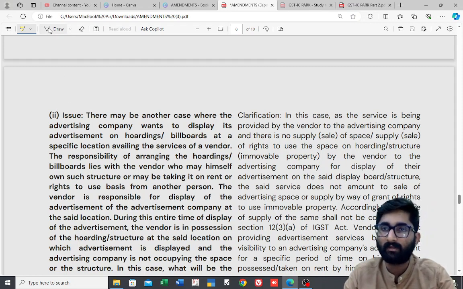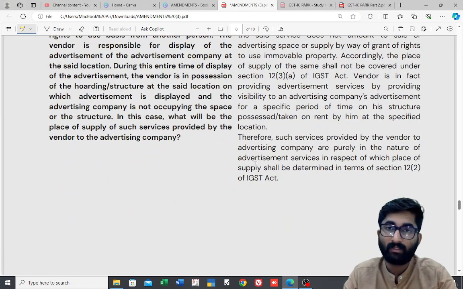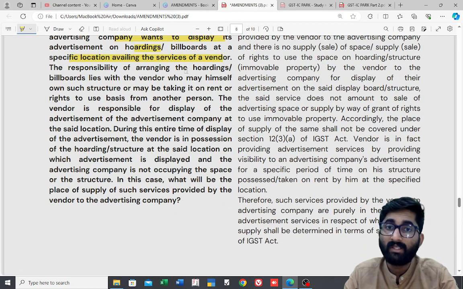Issue. What is the issue now? There may be another case where the advertising company wants to display its advertisement on hoardings, billboards at a specific location availing the services of a vendor. The responsibility of arranging the hoardings, billboards lies with the vendor, who may himself own some structures or may be taking it on rent or rights to use basis from another person.